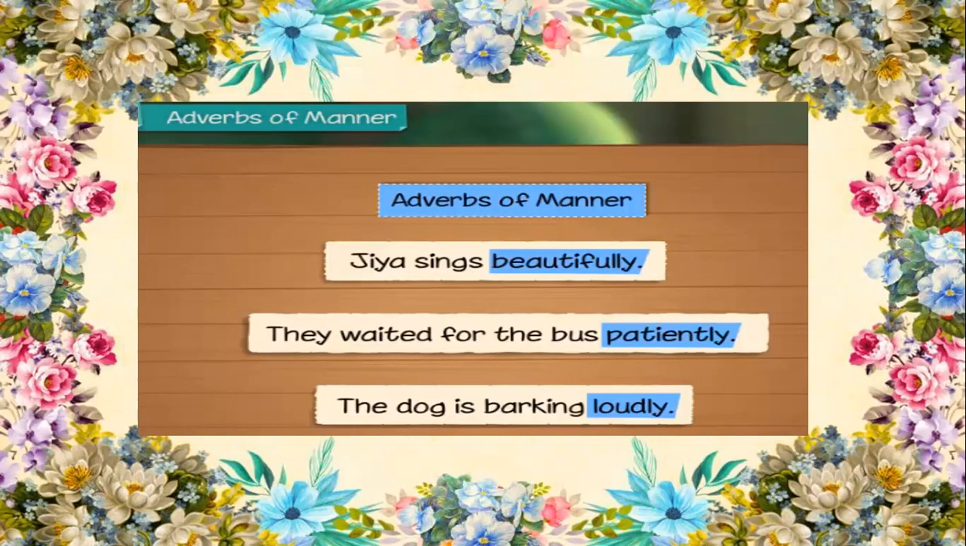Jia sings beautifully. Here the word beautifully describes the action sings. In the second sentence, they waited for the bus patiently. Here patiently is describing the verb waited. The dog is barking loudly. Loudly is describing the verb barking. So these words beautifully, patiently, loudly are adverbs of manner.